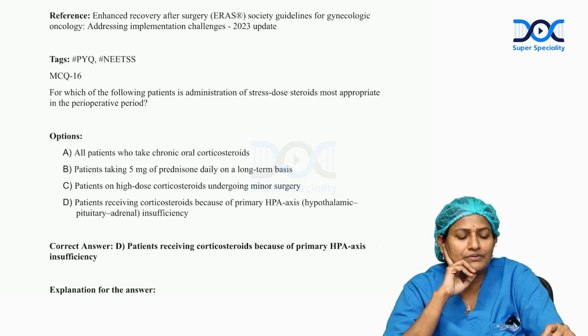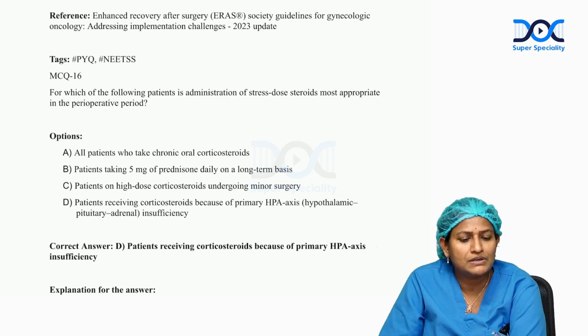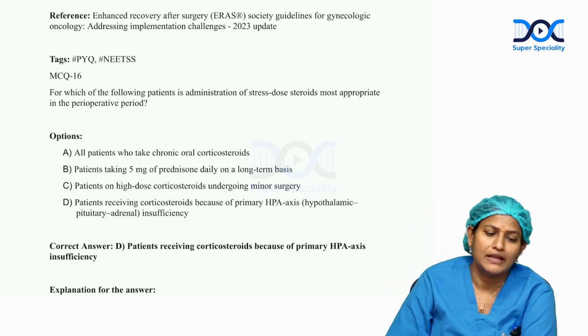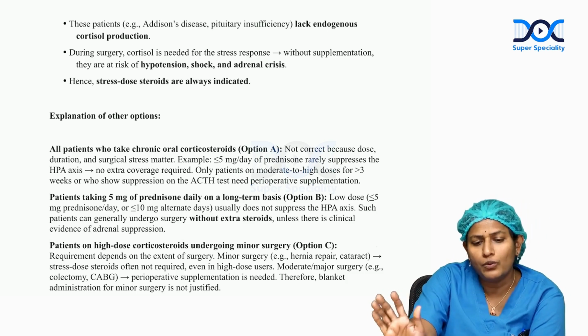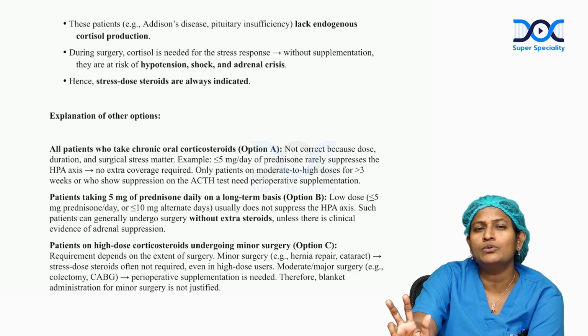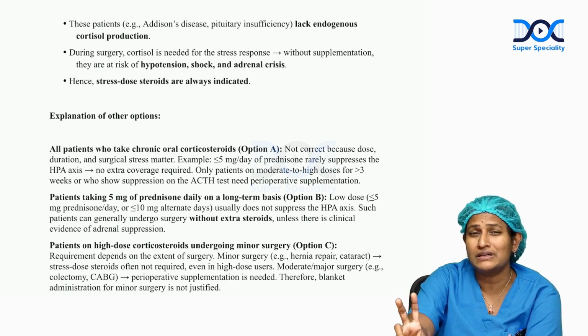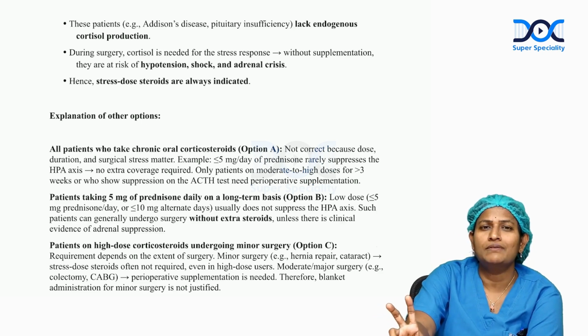Question number 16. For which of the following patients is administration of stress dose steroid most appropriate in the perioperative period? So the correct answer is the patient receiving oral corticosteroids because of the hypothalamo-pituitary axis insufficiency. Actually, all patients who are on corticosteroids should be considered for when and what kind of doses of corticosteroids are to be given at the time of surgery. That is called a stress dose, to be given at the time of surgery. That is a very important thing.